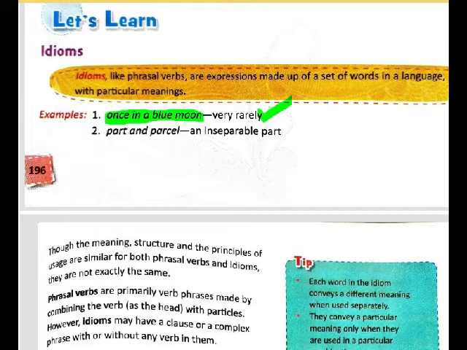Once in a blue moon means very rarely. It means something happens very rarely. Like for example, we can say Halley's comet can be visible once in a blue moon. Means it can be seen once in 76 years. Then part and parcel means an inseparable part. Means hard work is part and parcel of success. That's not a very good sentence, something like that.